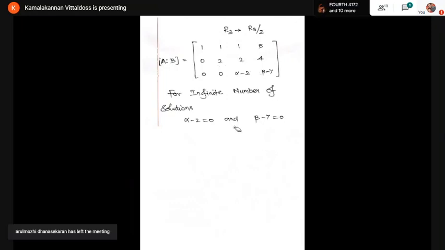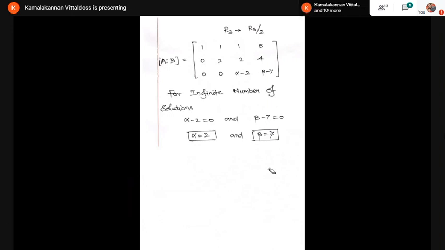Listen carefully, what I'm doing is, I want to find infinitely many solutions. For infinitely many solutions, the ranks must be equal, which is less than the number of unknowns. But here you are taking 3 unknowns x, y, z. Therefore, the rank must be less than 3, so the rank must be 2 or 1. Now, I'm putting alpha minus 2 equals 0 and beta minus 7 equals 0. Alpha equals 2 and beta equals 7. If you put these here, you are getting a zero row.